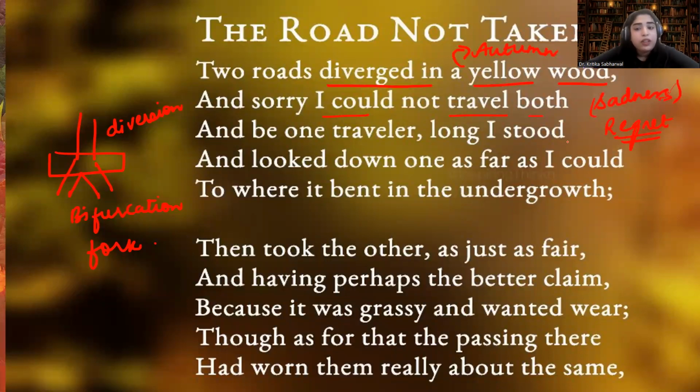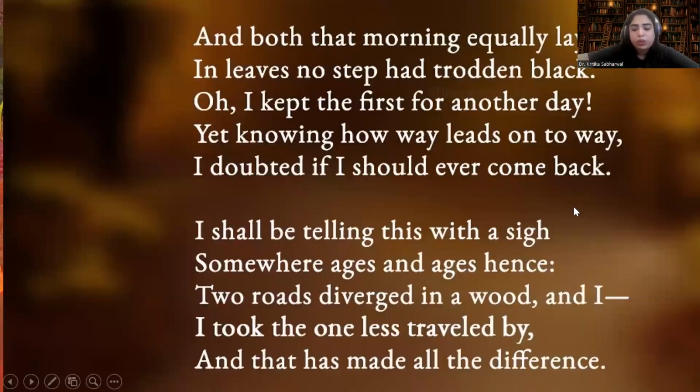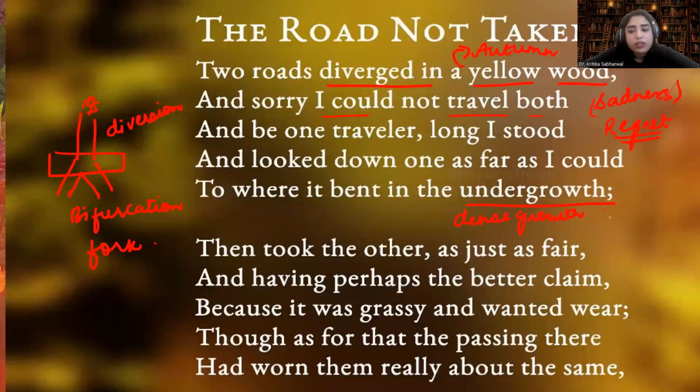And be one traveler, long I stood and looked down one as far as I could. So he was standing there and trying to look at the road where it is bending into the undergrowth. Now, what is the meaning of undergrowth? Undergrowth means the dense growth of what? Of the plants, the bushes. So that is a dense growth of plants and bushes in the forest.